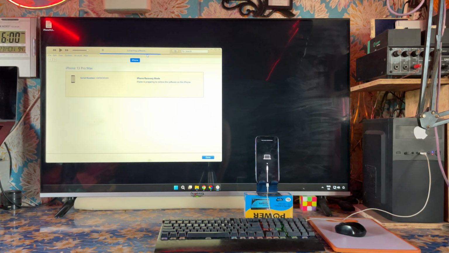I've already spent 12 minutes on this because I attempted it with the 3uTools tool, but it was a fiasco. So once again I tried using iTunes. Let's see if iTunes accepts it. If it does, then without touching this particular device, I will show you how to generate a new Apple ID and password and transfer it to the device.